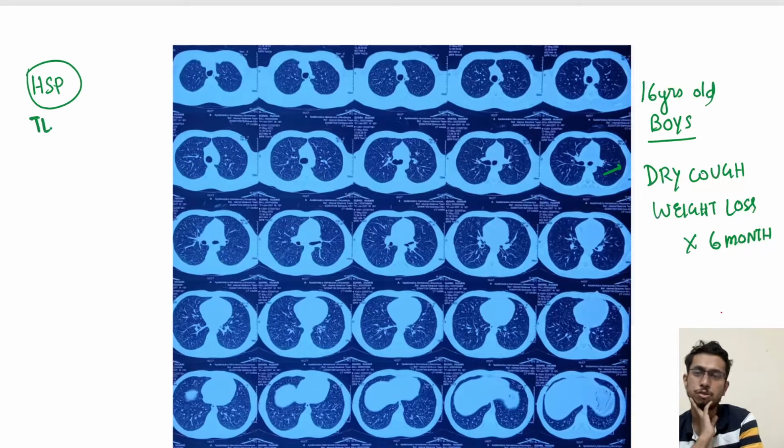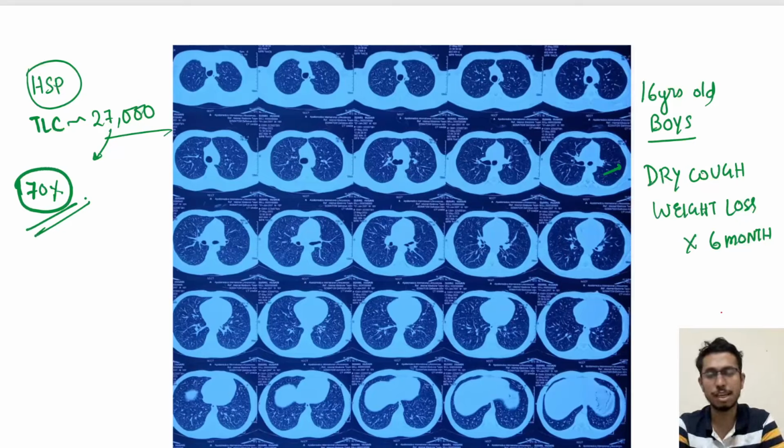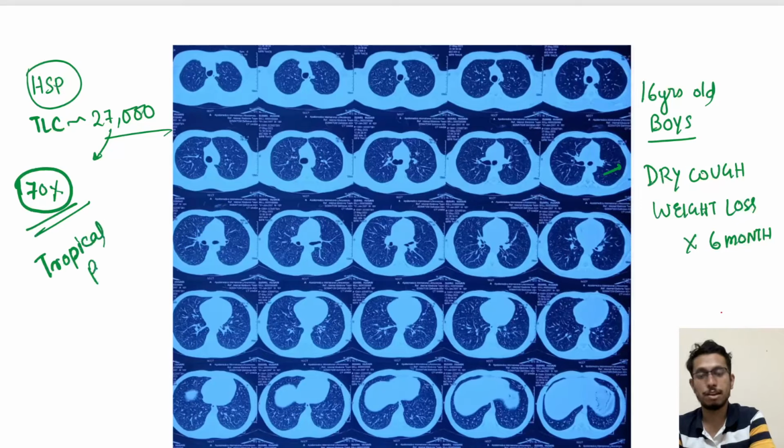TLC count was around 27,000. When DLC was checked, surprisingly, eosinophil count was 70%. So this was a case of tropical pulmonary eosinophilia.